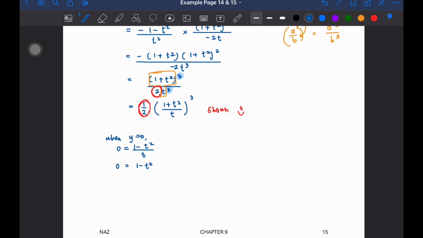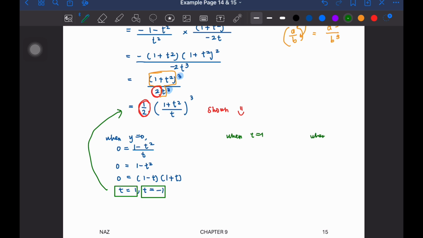Okay, and then from here kita nampak dia adalah quadratic. So quadratic, factorize betul-betul properly, we are going to have 1 minus t dengan 1 plus t. Okay, so we have two values of t. So kita dapat t equal to 1 dengan t equal to negative 1. Right, so for these two values of t negative 1 dengan t equal to 1. Okay, so kita akan masukkan balik ke dalam this one. Right, so masukkan satu-satu. So when t is equal to 1, and then saya buat juga kat sebelah kanan supaya tak lupa. When t is equal to negative 1.